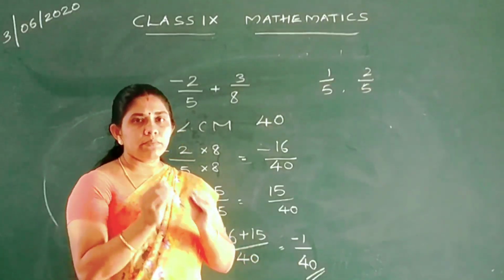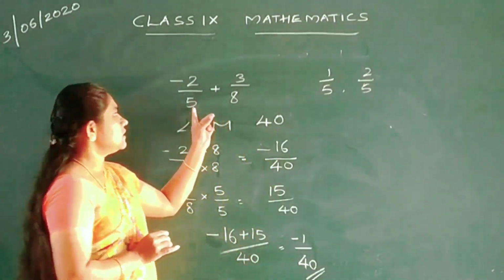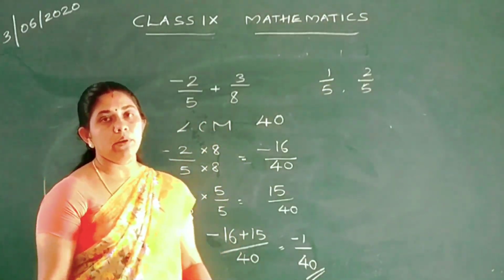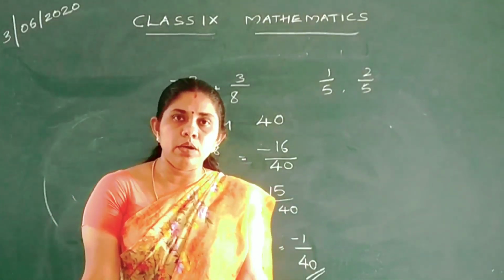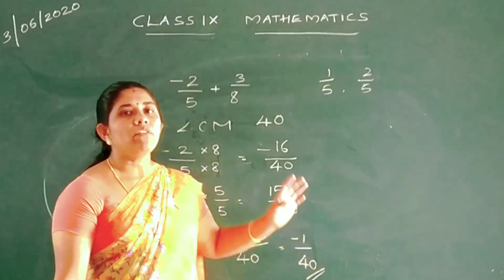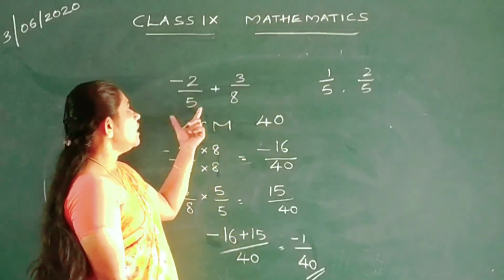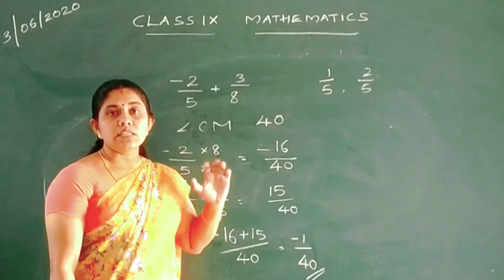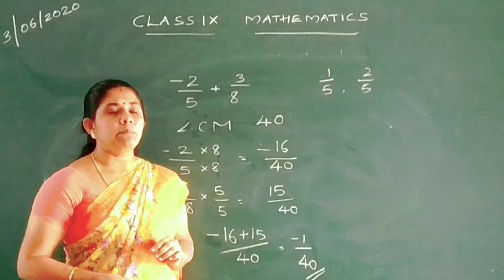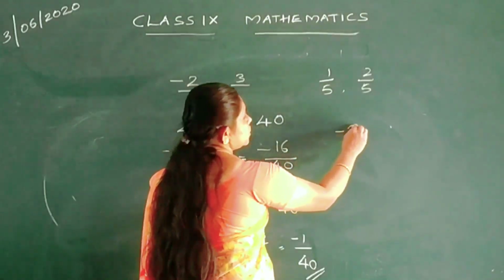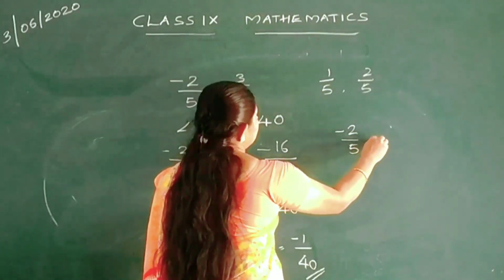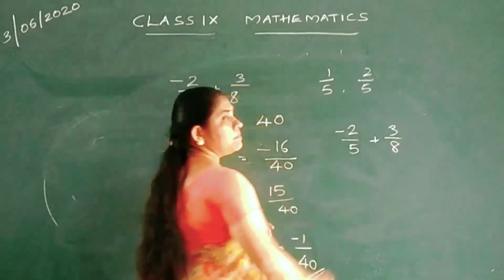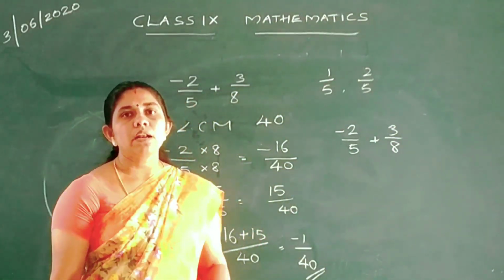Here, I will show you some easy tricks to find this. See, these 5 and 8 are co-prime numbers. What do you mean by co-prime numbers? There are no common factors between 5 and 8. In this case, we can apply an easy method. See here, minus 2 by 5 and 3 by 8. This trick is called the butterfly method.